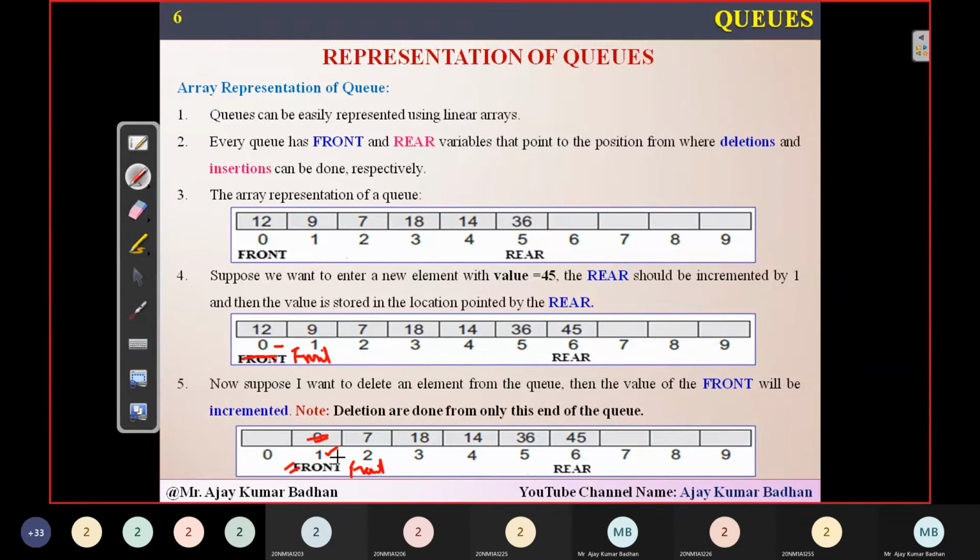So always deletion will be done using a variable called front, and always insertion will be done using a variable called rear. Remember this.